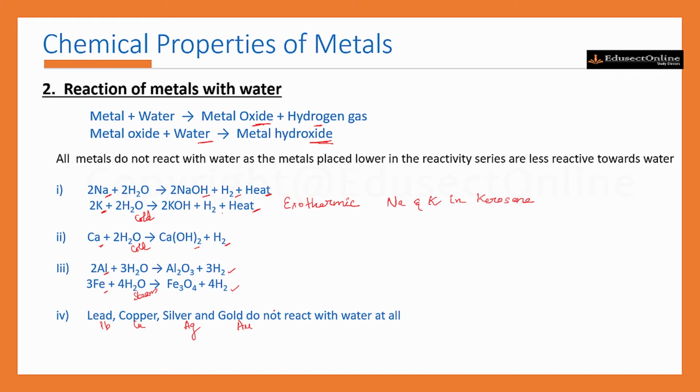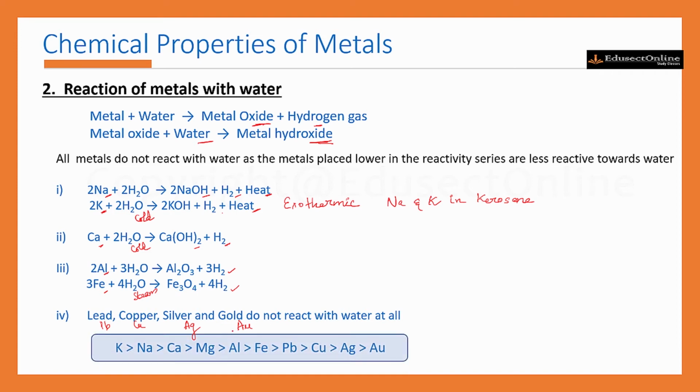Thus, the reactivity order of metals towards water will be like this. This is potassium, the most reactive metal towards water. Then it is followed by sodium, then calcium, then magnesium, aluminium, iron, lead, copper, silver, and gold. So the most reactive metal will be potassium, and this reactivity level decreases going to the right, and the least reactive metal towards water will be gold.